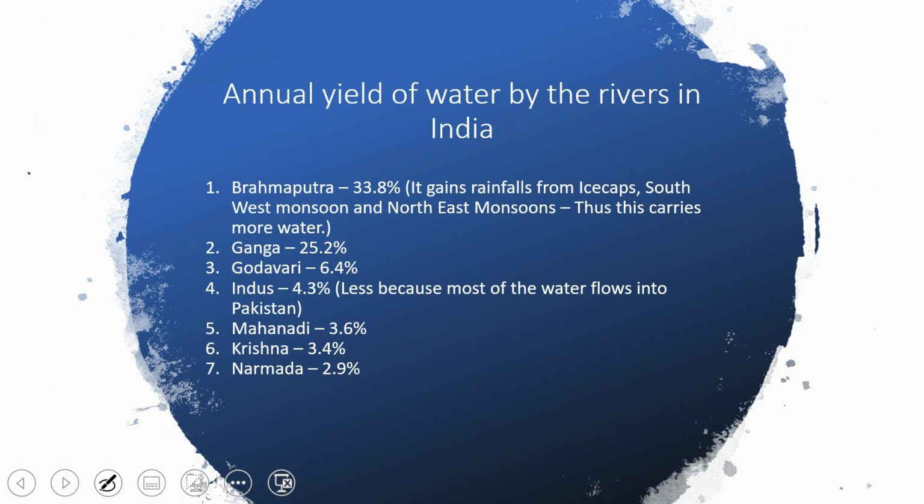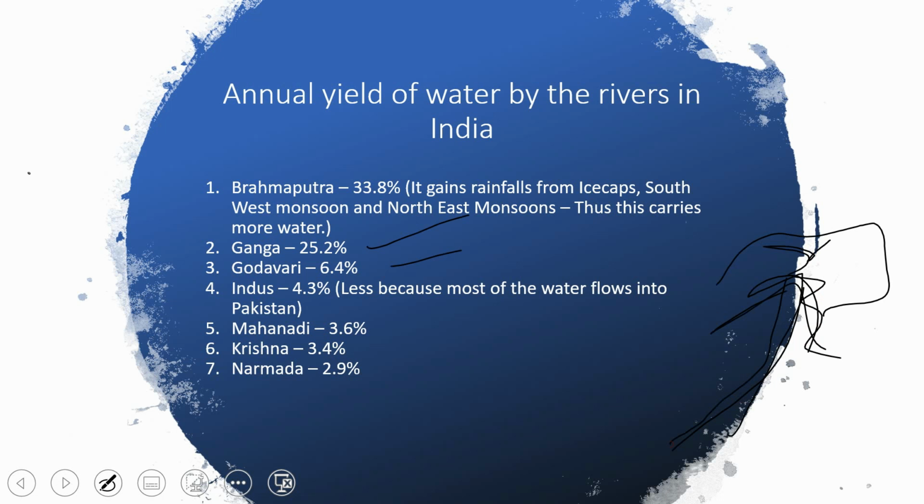So what are the annual yields of water by rivers in India? The Brahmaputra yields around 33.8% of water, as it gains rainfall from the ice cap, the southwest monsoon and the northeast monsoon. Thus these regions receive more water, that is the Seven Sisters present there. The monsoon hits Purvanchal first and it gets lots of rainfall there. Then Ganga 25.2%, Godavari 6.4%.